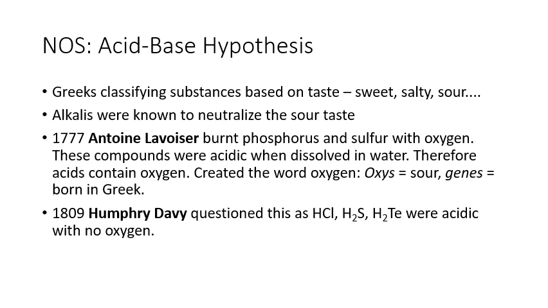Then we move on to 1777, where French chemist Antoine Lavoisier burnt the element phosphorus and the element sulfur with elemental oxygen. These compounds were acidic when dissolved in water. Therefore, his argument was that acids contain the element oxygen. This actually created the word oxygen, because ox means sour and gens means born of, from the Greeks. So if a compound contains the element oxygen, it's going to taste sour, and that idea of sourness comes from the Greek definition of the acid.